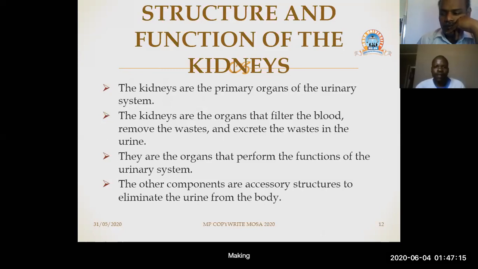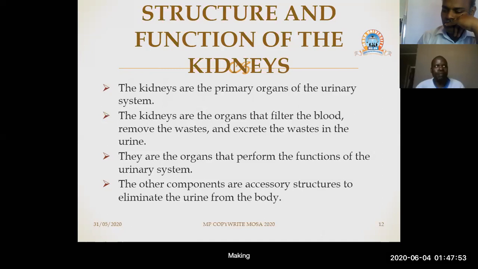So, structure and function of the kidneys. Let us look at the structure and functions of the kidneys. The kidneys are the primary organs of the urinary system. When we are discussing the urinary system, one of the cardinal things you have to think of is the kidneys. Without the kidneys, there's no need for us to be talking of the urinary system. The kidneys are the organs that filter the blood, remove the waste, and excrete the waste in the urine.